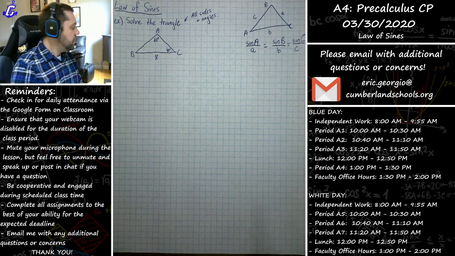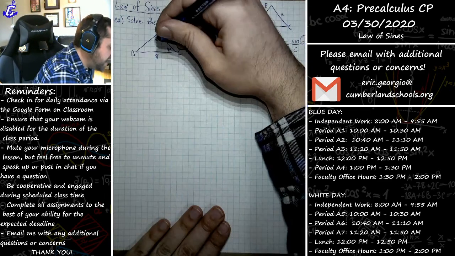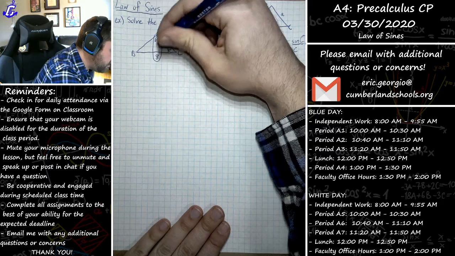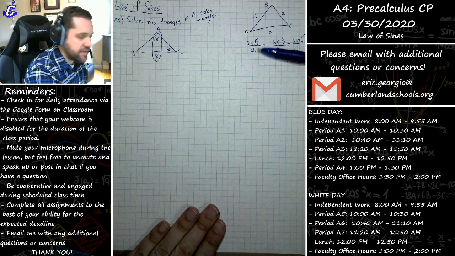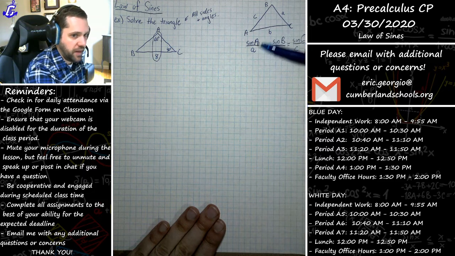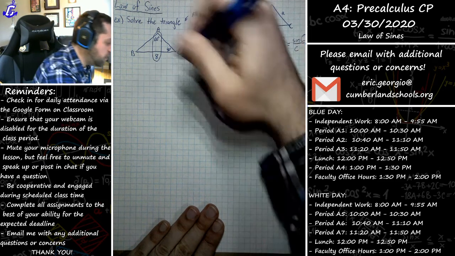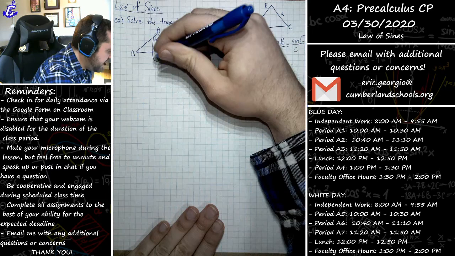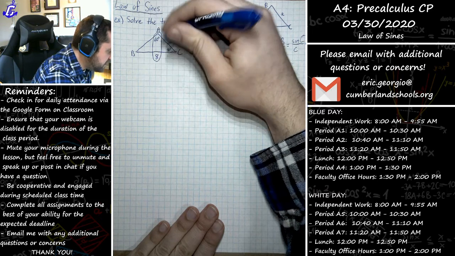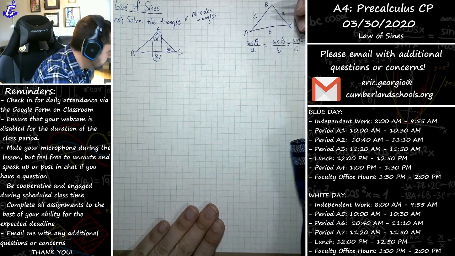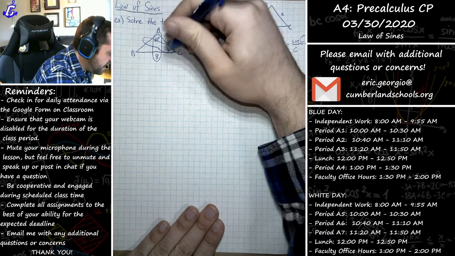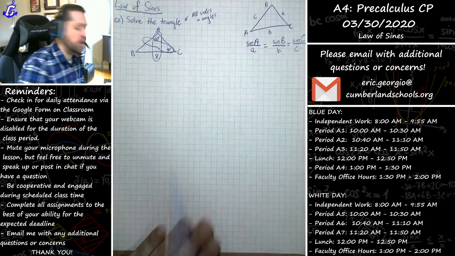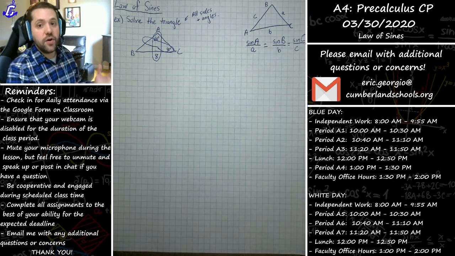All right, first things first, your eyes should be drawn to things that are across from each other, because if you notice in the law of sines, things that are across from each other match up like this in this ratio. So my eyes are drawn to this angle measure of 60 degrees and this side length of 8 units. Additionally, my eyes are drawn to this, where we have an angle measure of 40 degrees and an unknown side length.